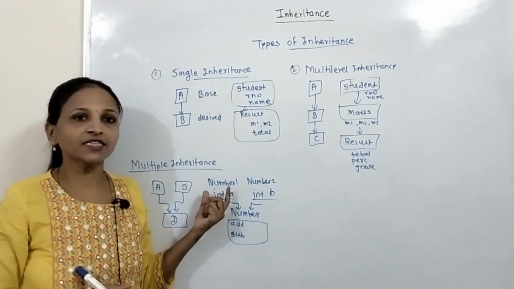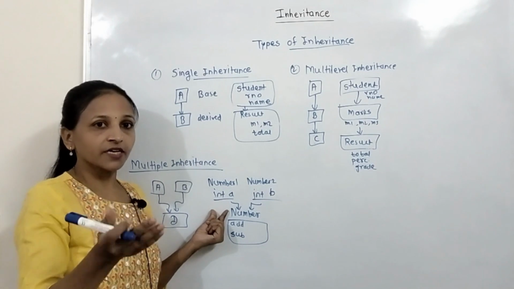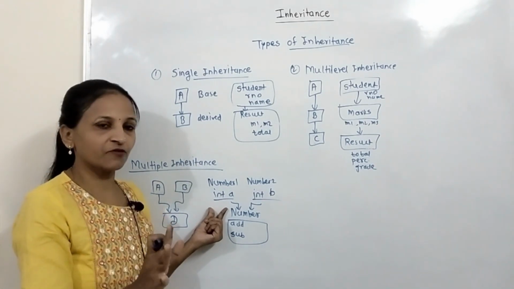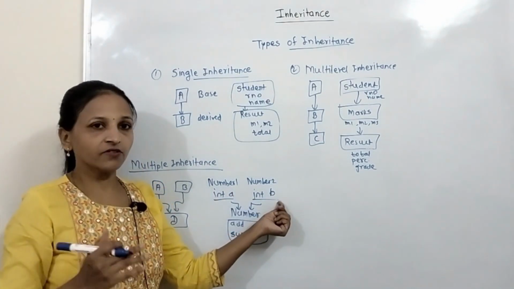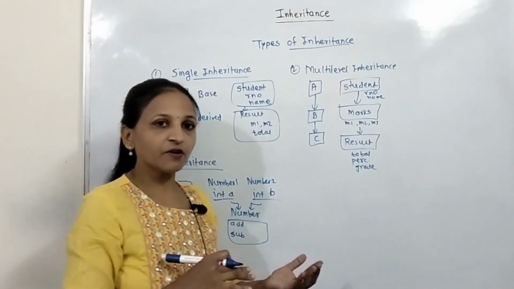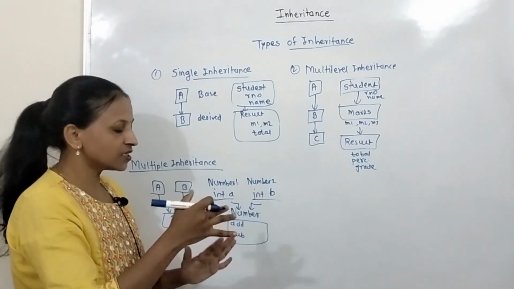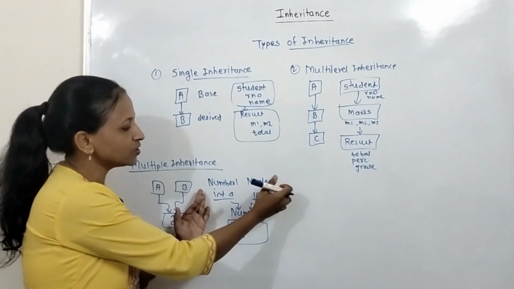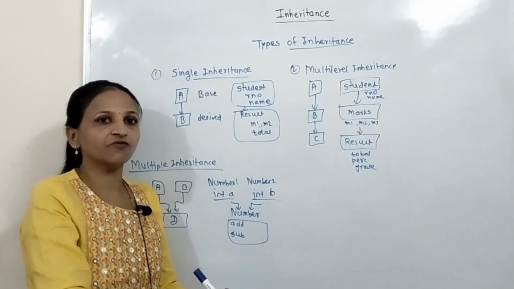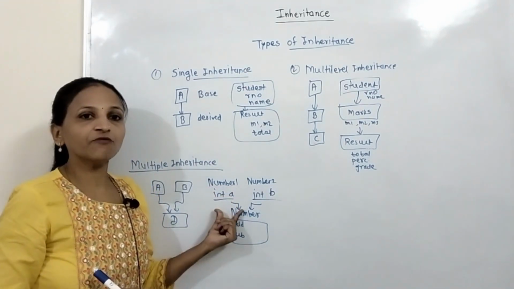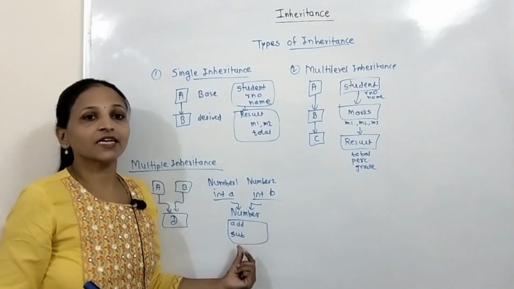See, the Number1 class has one integer variable as a data member, and it has getA and display, those two member functions. Here the Number2 class has one data member, again an integer just like Number1, and it has member functions to accept that integer and display that integer. Now I just want to add two numbers and subtract two numbers, so I can use these two classes as base classes, and inside this Number class I can add some additional functionality. Whatever Number1 functionality and Number2 functionality will automatically come, and here we can add those two numbers and subtract those two numbers.